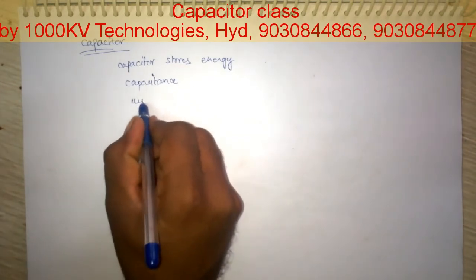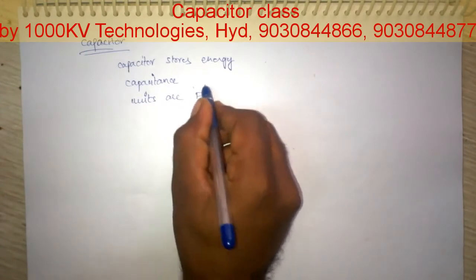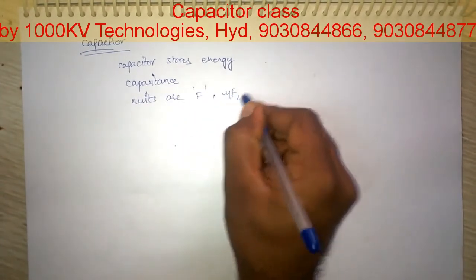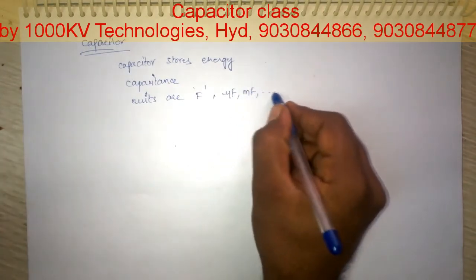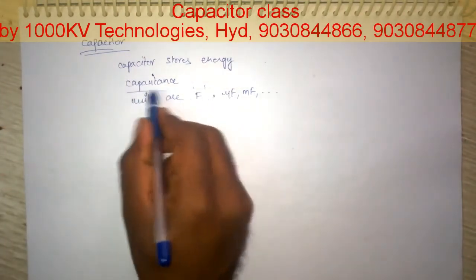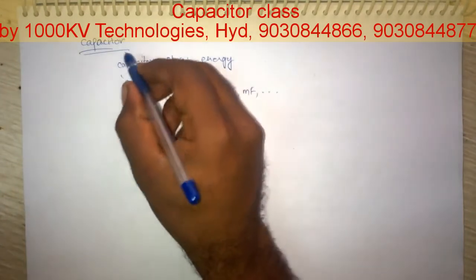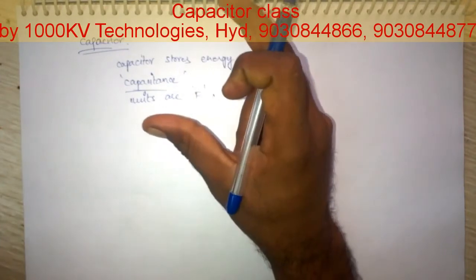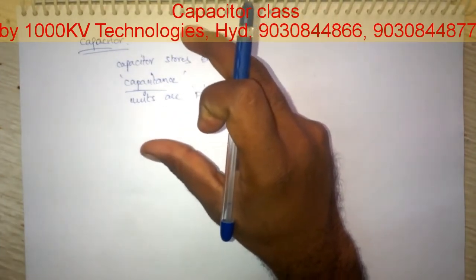The units are farads, generally microfarads, millifarads, and so on. This farad capacitance means the amount of electrical energy a capacitor can store is called capacitance. The amount up to which the capacitor can store the energy is a property of the capacitor.